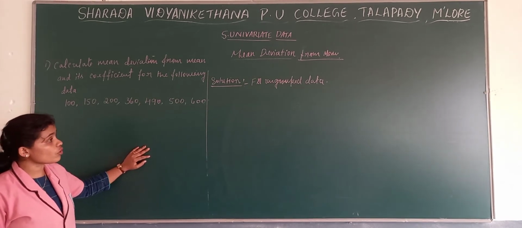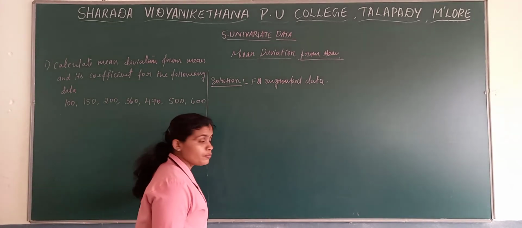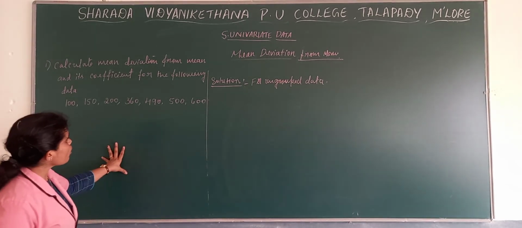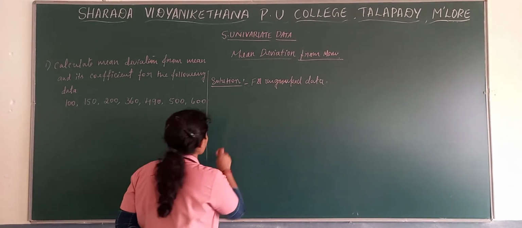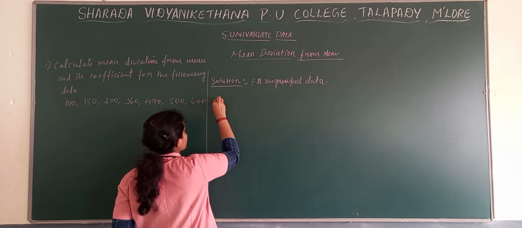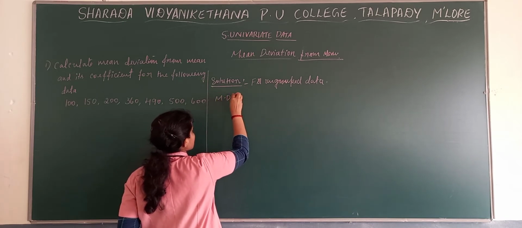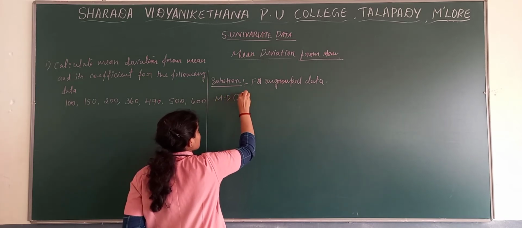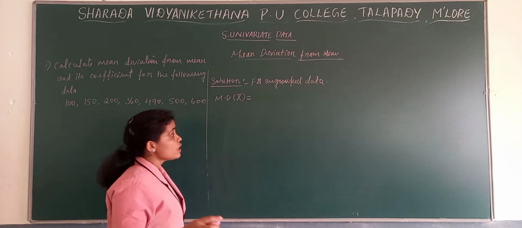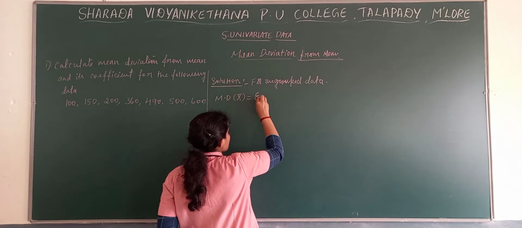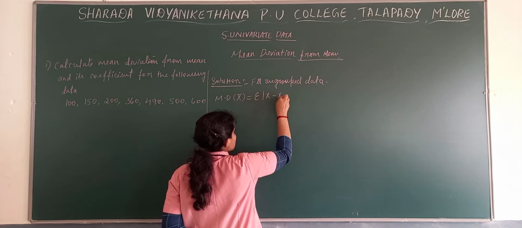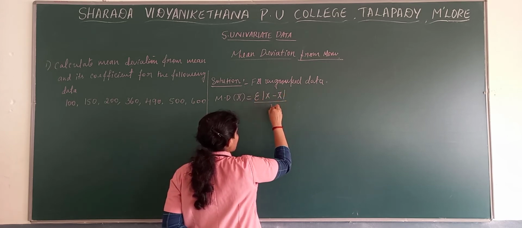What is the formula for mean deviation from mean? Here we have the formula for mean deviation from mean for ungrouped data. Mean deviation from mean is equal to sigma modulus x minus x bar divided by n.